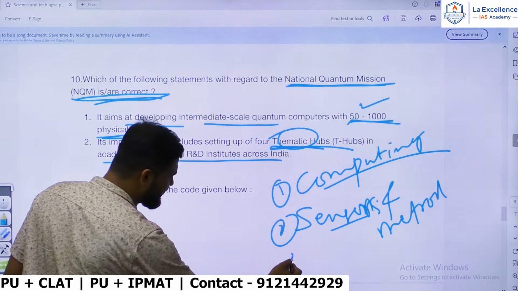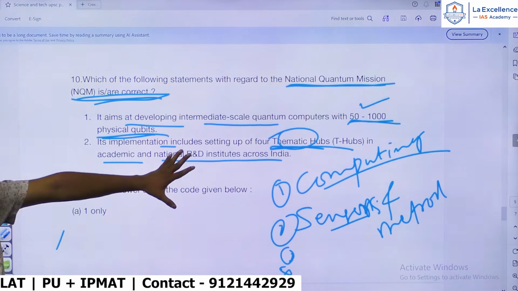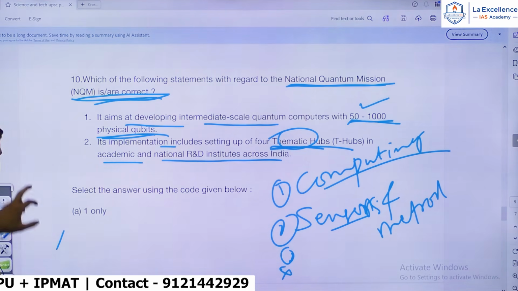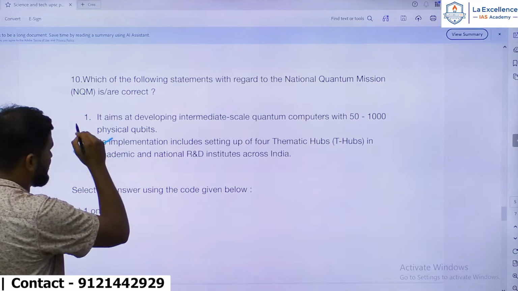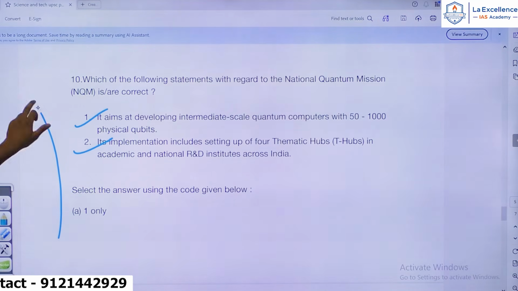I'm currently not able to recall another 2. So anyways, there are 4 thematic hubs. You can go through that. So hence the second statement is correct and first statement is also correct.